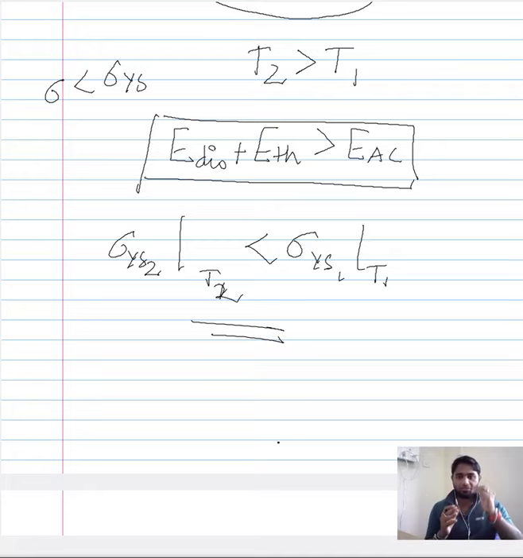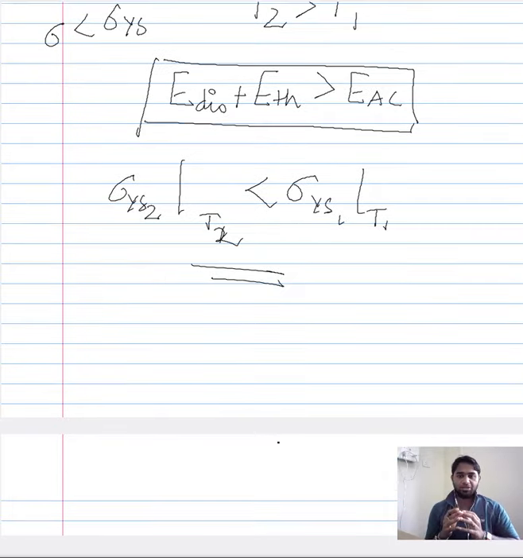So therefore, with increase in temperature, we have reduced essentially the stress that is required to initiate or nucleate and propagate a dislocation. In other words, by increasing the temperature, we have achieved plastic deformation by using a certain stress that is less than the yield stress at ambient temperature. So what one can say is, with increase in temperature, the strength of the material, by referring to strength I mean the yield strength of the material, decreases. With increase in temperature, let me repeat, the yield strength of the material decreases.